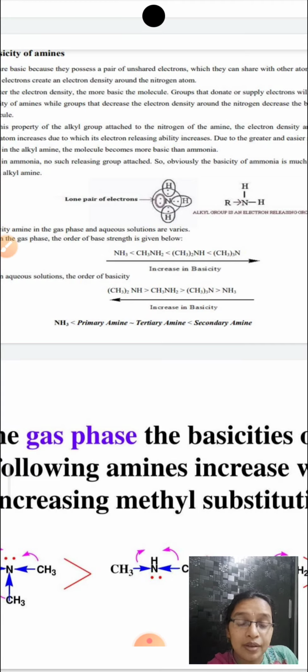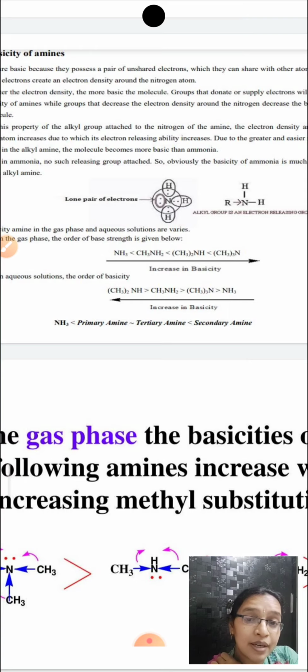So in the gas phase reaction, if you consider this plus I effect, then the order of basicity of amines would be tertiary is greater than secondary is greater than primary is greater than ammonia. That is, tertiary amine is more basic than secondary amine, whereas secondary amine is more basic than primary amine.